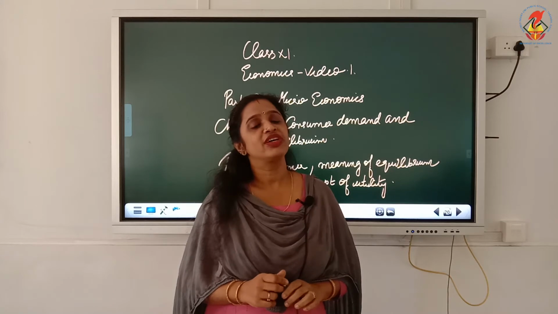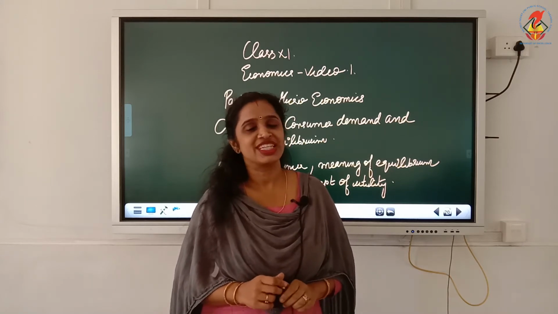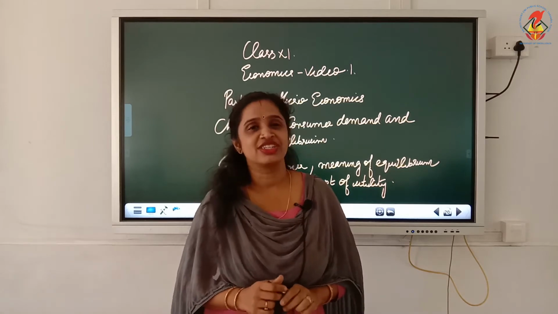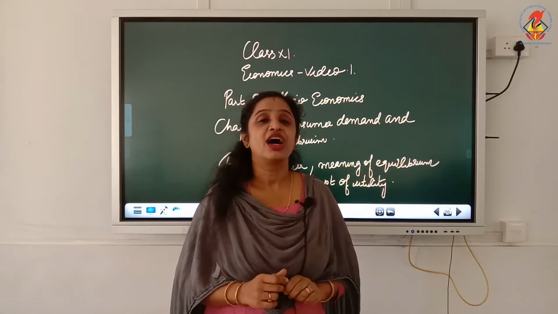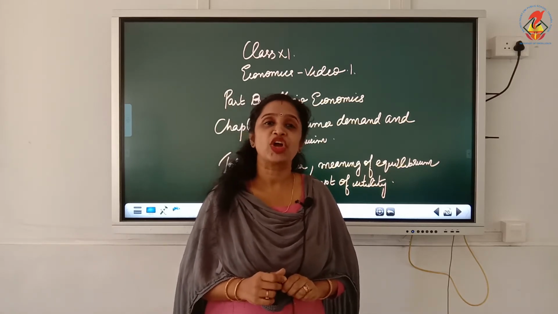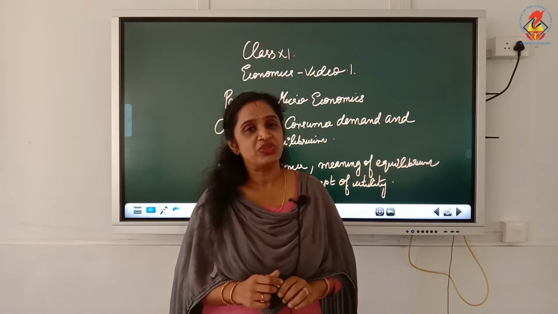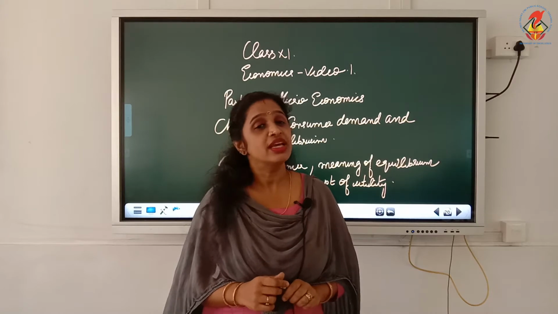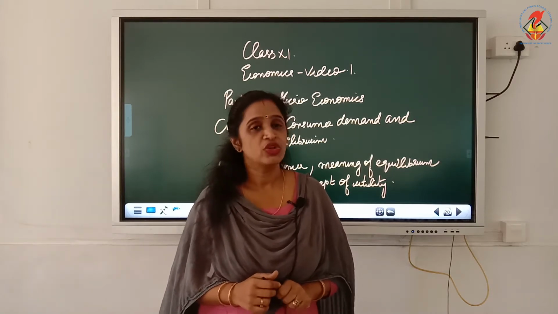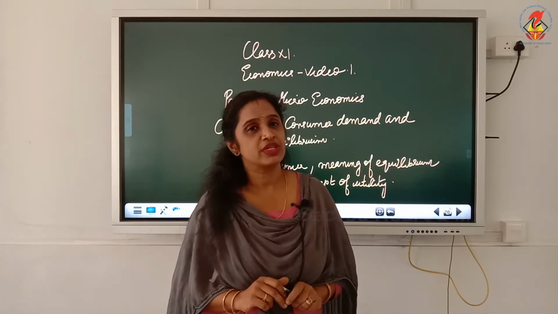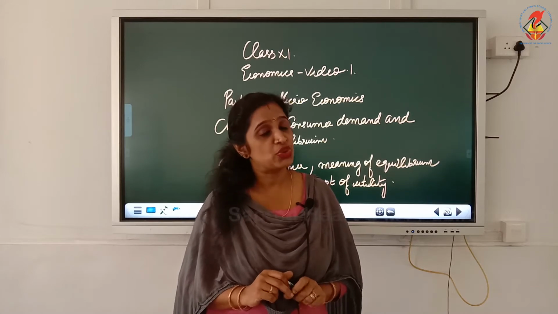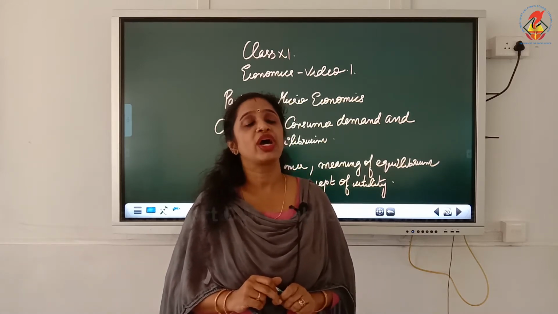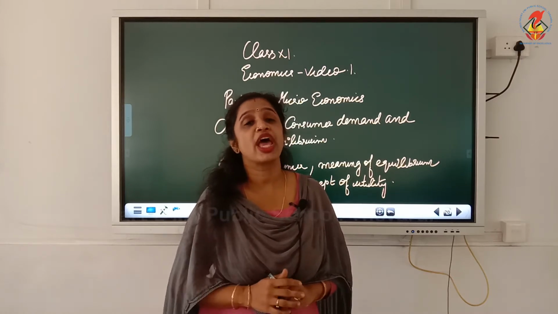Now you all have learned in the first chapter that the act of production and consumption are the two major economic activities which generate income of a country. So the next two chapters of microeconomics, chapter 2 and chapter 3, we will be learning these two acts, that is consumption and production.